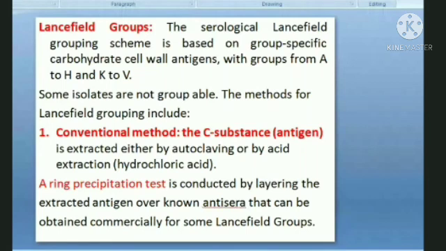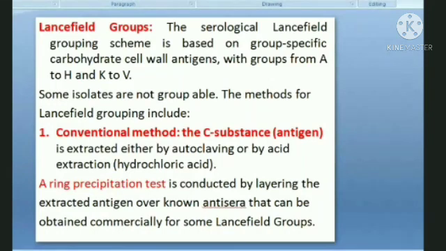Soluble means you cannot see it. When it is an agglutination test, your antigen has to be in a particulate form. Now you will understand when you move on to this. So what this lady came up with, she extracted the polysaccharide, that is the C substance,